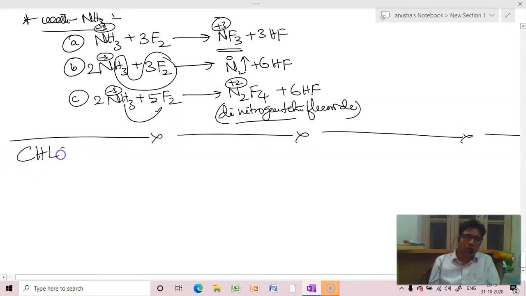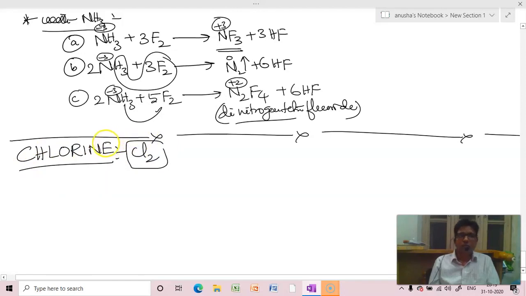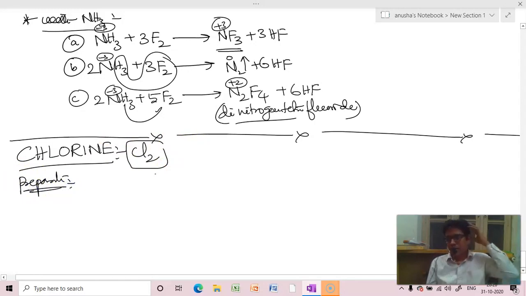Now next compound is chlorine. Right? So if we take the preparation of chlorine, there can be two types of preparations. One is laboratory and another one is industrial.